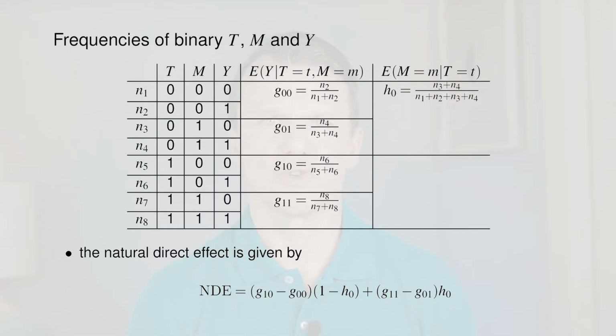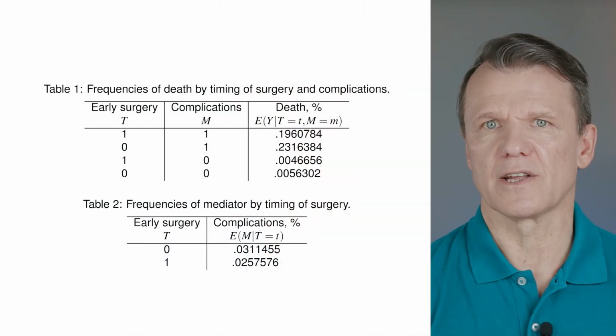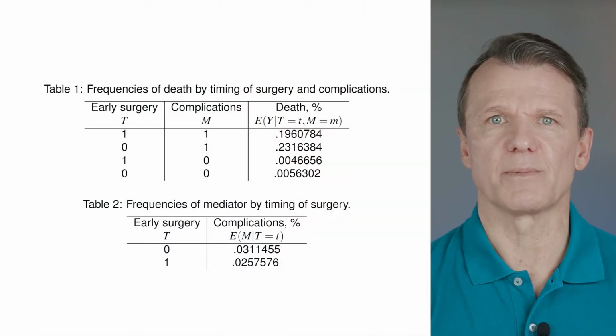The last column shows the proportion of untreated units with a mediator present relative to all observations in the untreated group. The mean outcome is just the probability that Y is 1, and it can be estimated by the proportion of units with outcome 1. The table shows 4 proportions for each combination of treatment and mediator values. Using the last two columns, we can find the natural direct effect. We simply sum the difference in proportions between treatment groups at each mediator level, weighted by mediator prevalence in the untreated population. The next slide shows the results of the calculation for some hypothetical data.